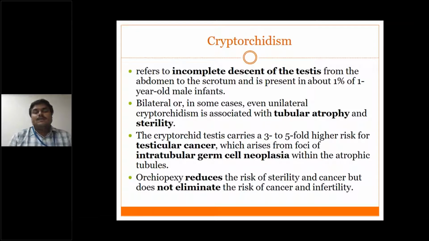One more important risk regarding this cryptorchid testis is that it carries a 3 to 5-fold higher risk for testicular cancer, which usually occurs from the intratubular germ cells. Initially these intratubular germ cells will undergo neoplasia, resulting in intratubular germ cell neoplasia within those atrophic tubules, and later on it will become germ cell neoplasia.